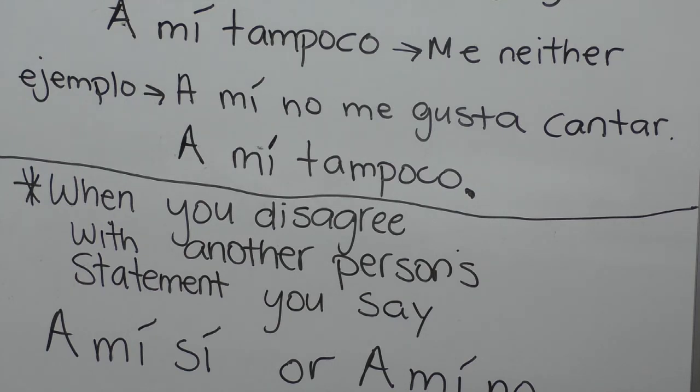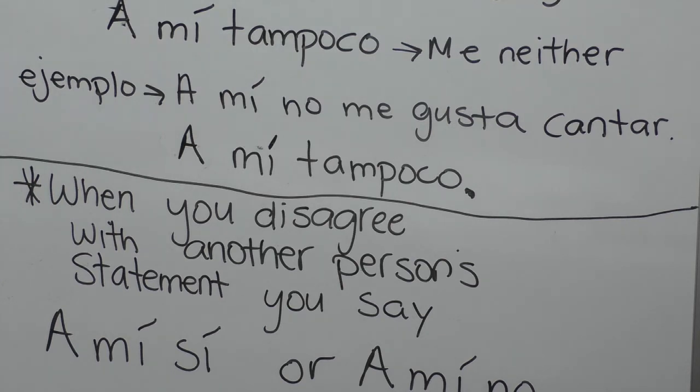It means I don't. Again, a mí me gusta jugar videojuegos. I like to play video games. But you don't, you would say a mí no. Now, what if I said a mí no me gusta jugar videojuegos? I don't like to play video games. But you do, you would then say a mí sí. Remember, this is always the hardest one for kids, the a mí sí or the a mí no. When you disagree with another person's statement, you either say a mí sí or a mí no.